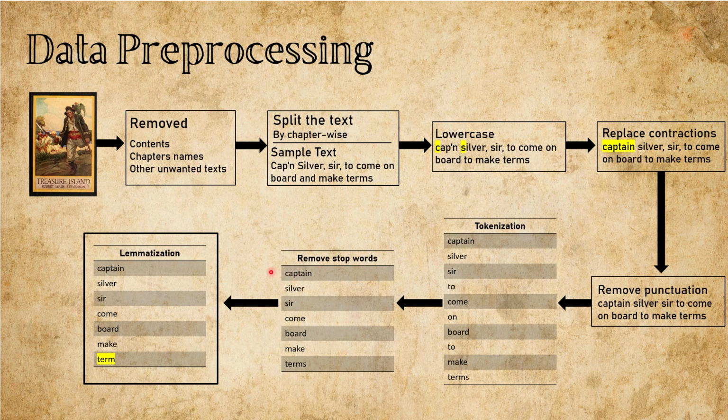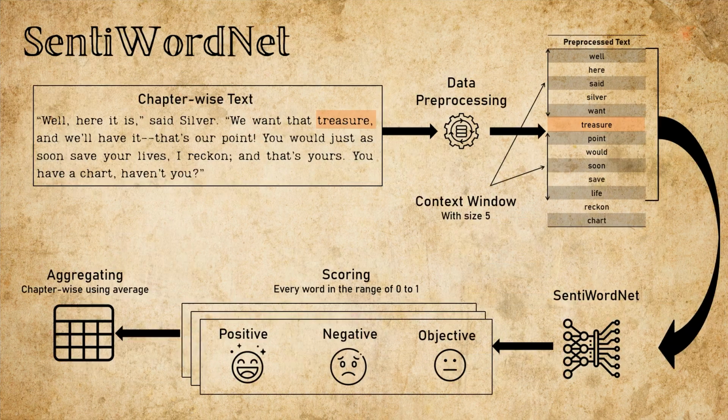We remove stop words like to and on, which don't carry much emotional weight. Finally, we lemmatize the words, converting them to their base forms. We now have a clean set of emotionally meaningful words ready for sentiment models, and the first in line is SentiWordNet. Here's where the real action begins.